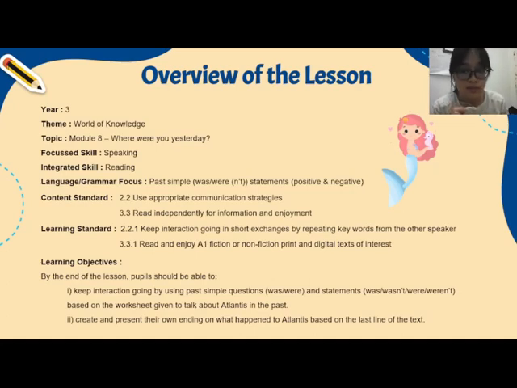The learning objectives are that by the end of the lesson, pupils should be able to keep interaction going by using past simple questions, was or were, and statements was, wasn't, were, weren't, based on the worksheet given to talk about Atlantis in the past. Pupils should also be able to create and present their own ending on what happened to Atlantis based on the last line of the text. As we can see, the main material of this lesson is the lost city of Atlantis, which is used to teach the topic, Where Were You Yesterday? For further details of the lesson, we can refer to the lesson plan attached in the Google Classroom.